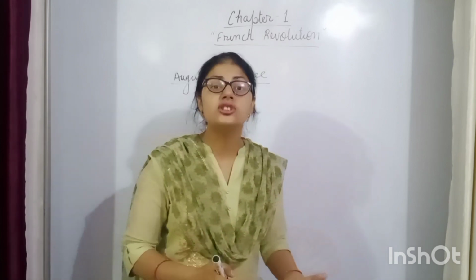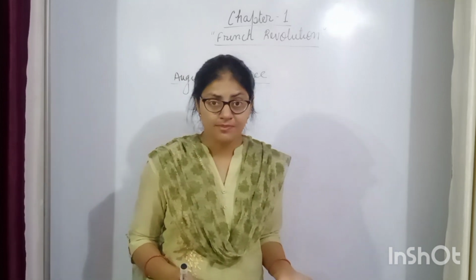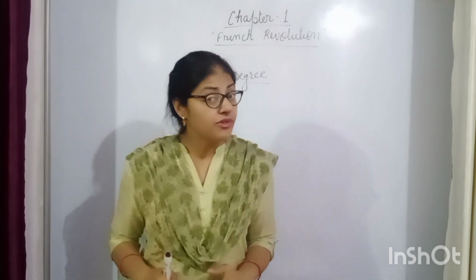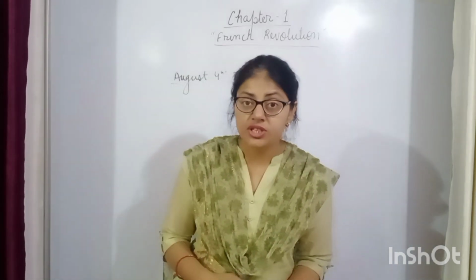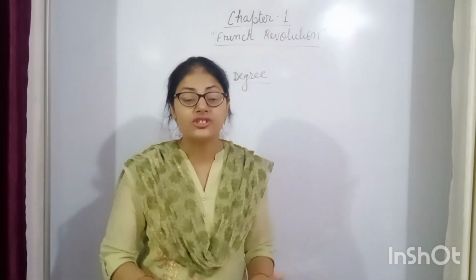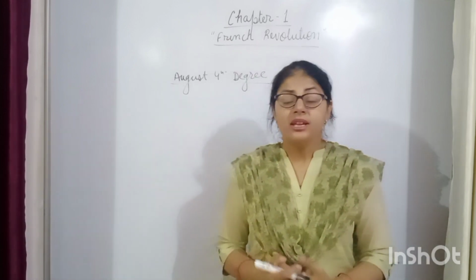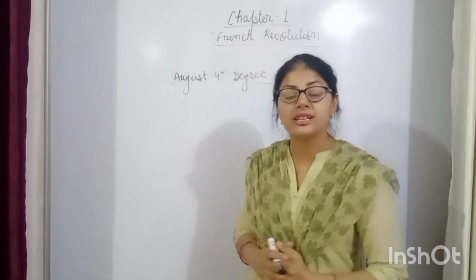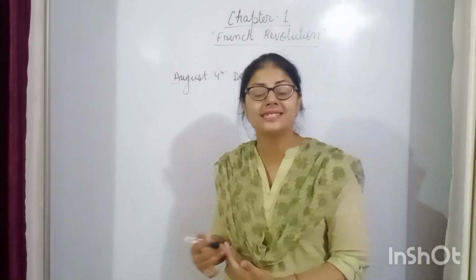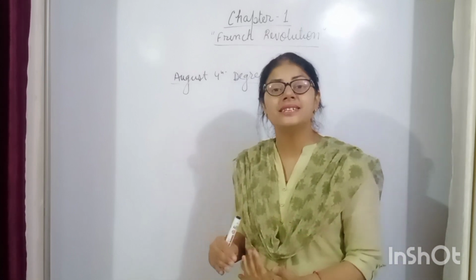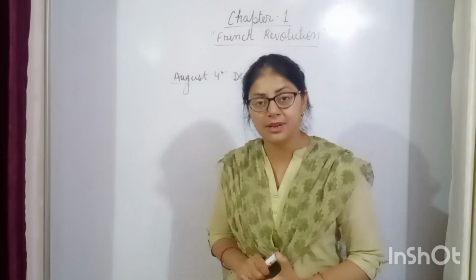Then in such a situation, Louis XVI, who was not ready to accept the National Assembly people as the official National Assembly of the country, now accepted the National Assembly.